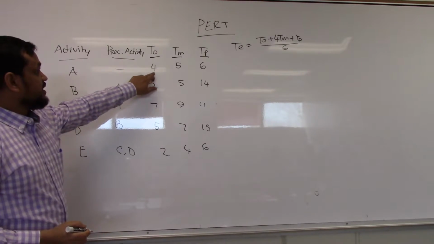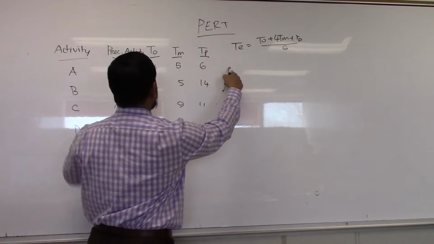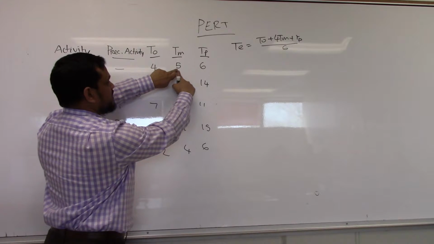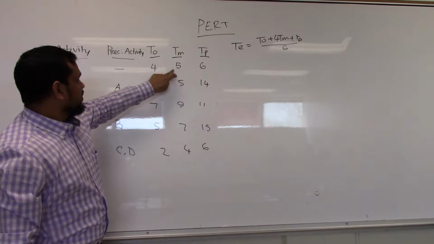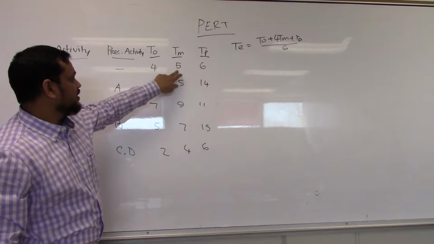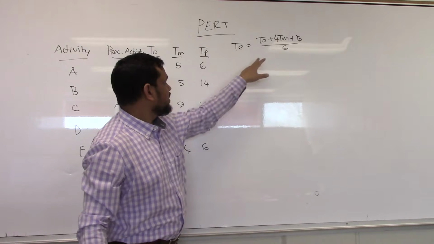So for this case, it will take 4 plus 4 times 5, that is 20, 24 plus 6, 30, divided by 6.